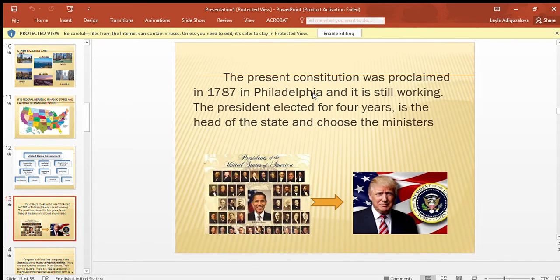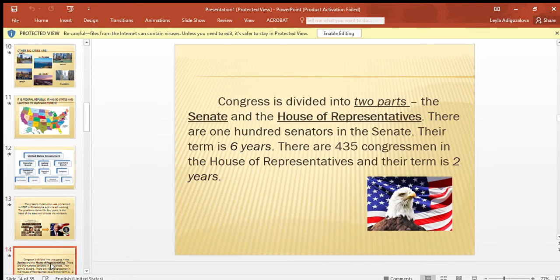The present Constitution was proclaimed in 1787 in Philadelphia and is still working. The President, elected for 4 years, is the head of the state and chooses the ministers. Here is the last President of America, and here is the board with all presidents of the United States.